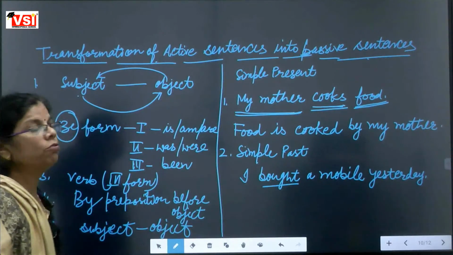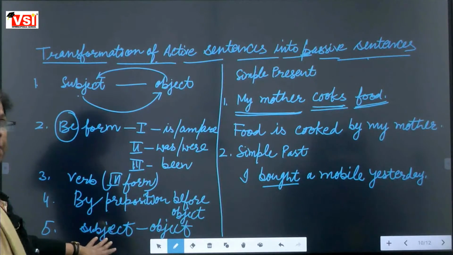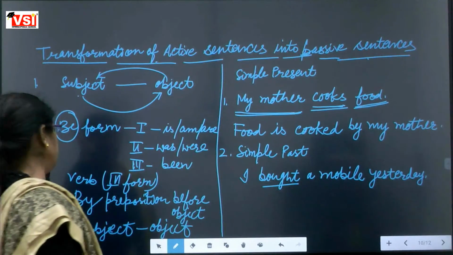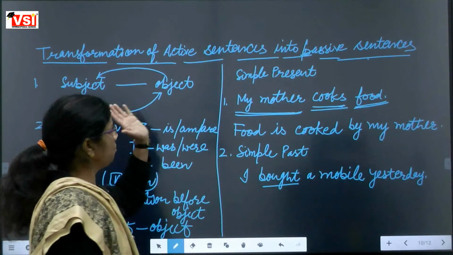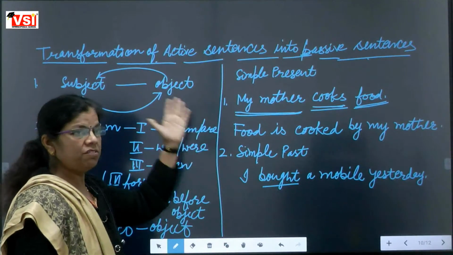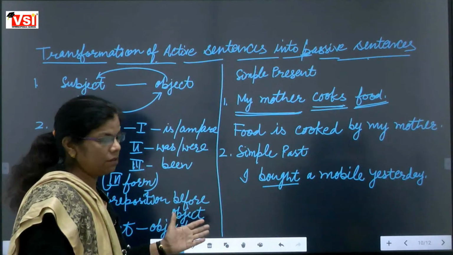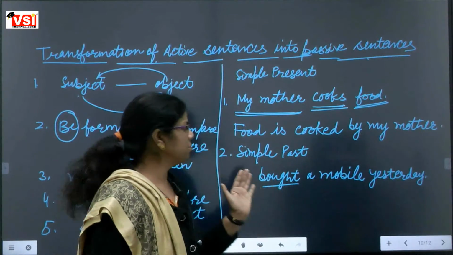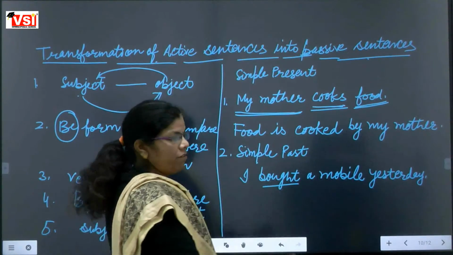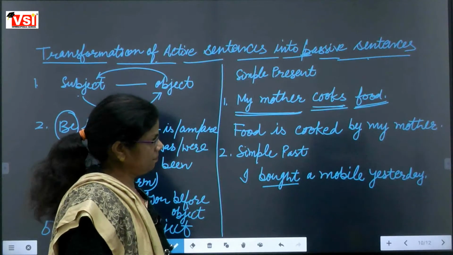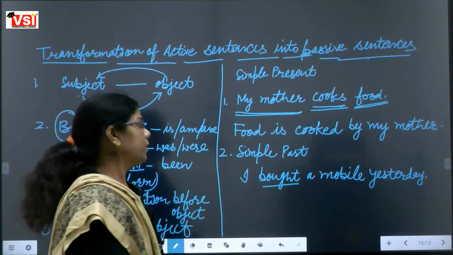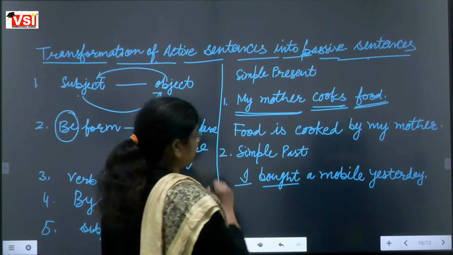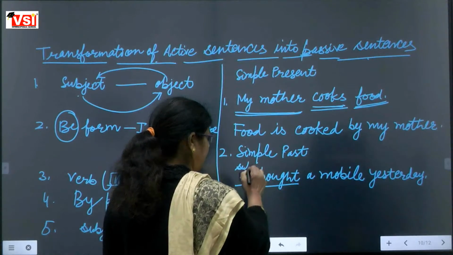Again we are going to the 5 basic rules. First basic rule, subject will be changed into object place, object will be brought at subject's place. So first of all we should identify what is the subject actually. Which one is the subject? Yes. Ma'am, I is the subject. Fine. And what is object?